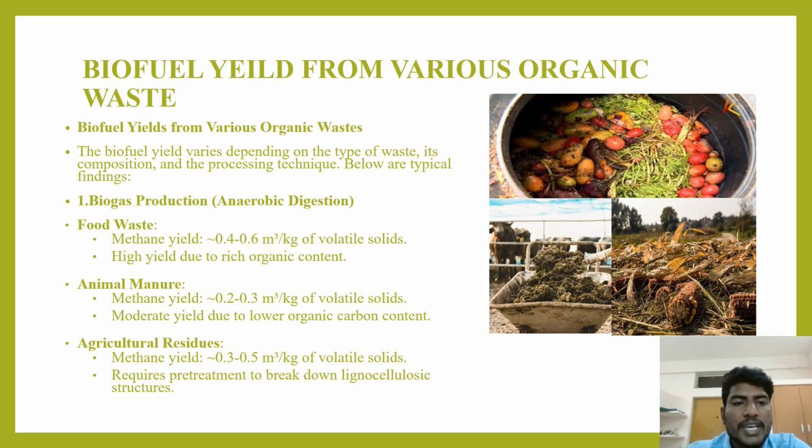And coming to food waste, the methane yield is 0.4 to 0.6 cubic meter per kg of volatile solids. It is high yield due to the organic rich content. Animal manure, methane yield is 0.2 to 0.3 cubic meter per kg. It is moderate yield due to lower organic carbon content. And agriculture residues is also high yield due to having rich organic content, but it requires pre-treatment to break down the lignocellulosic structures.